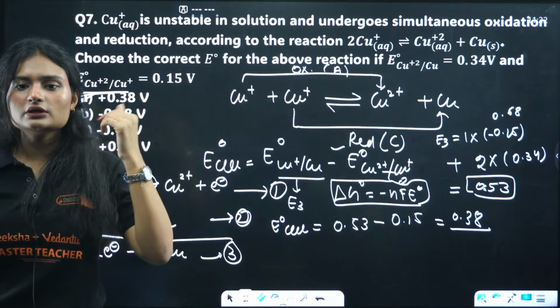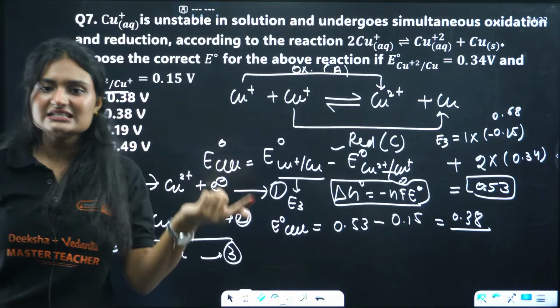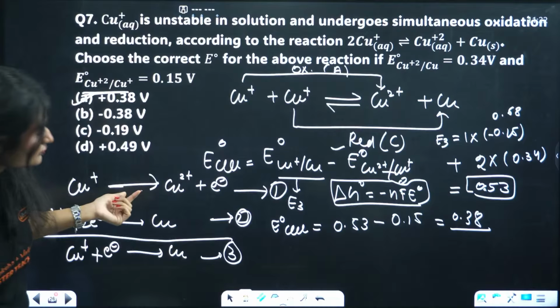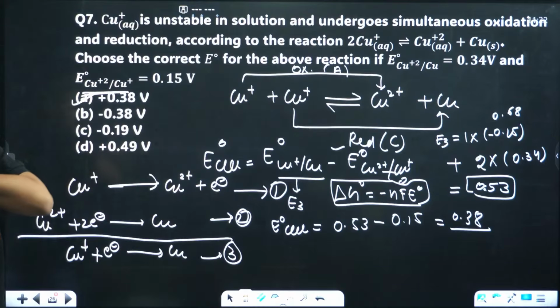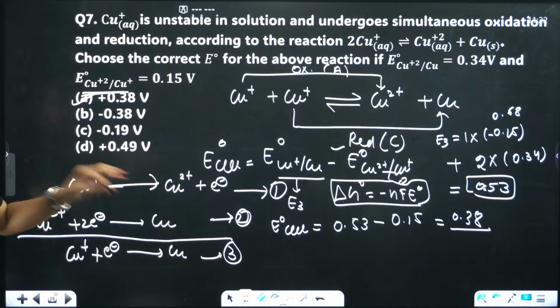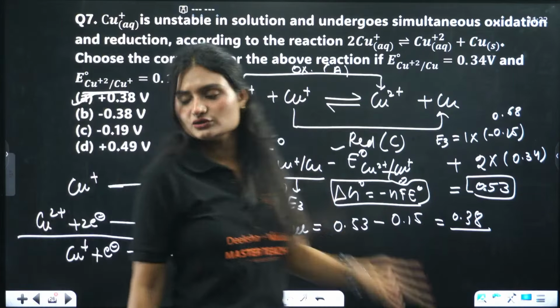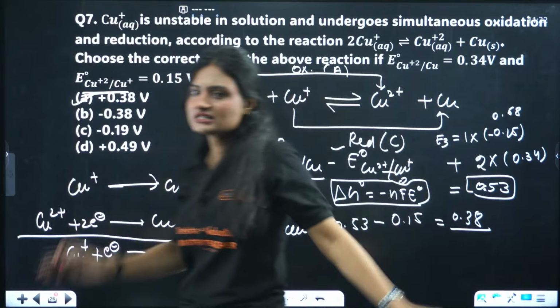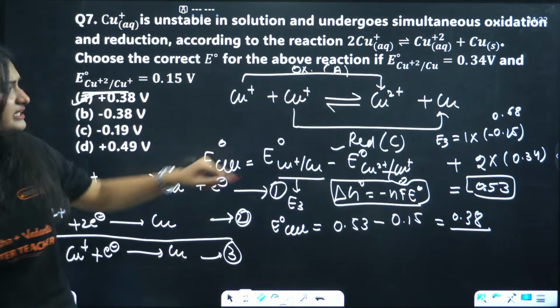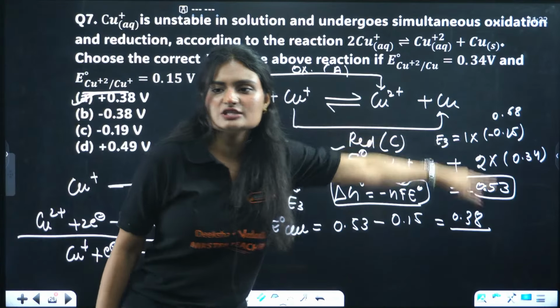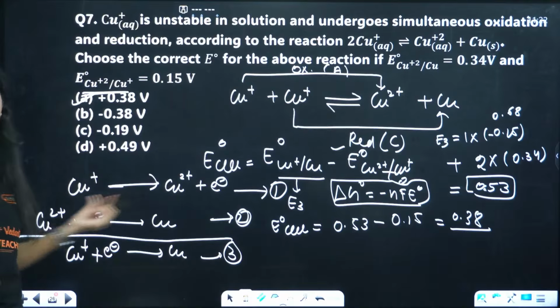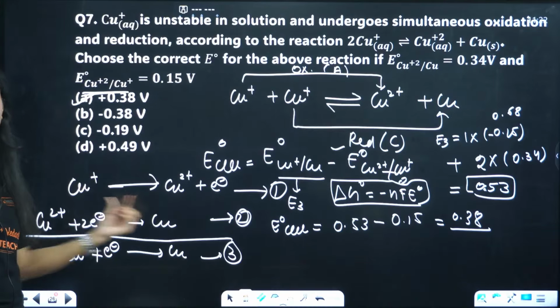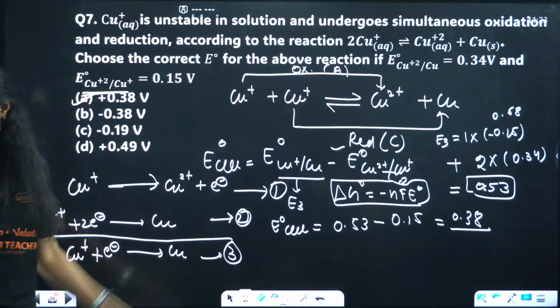So n1E1 plus n2E2 equals n3E3. I think I removed it. Yeah, it was here only. And from there you calculate the E3 value for this. If you substitute it here, that's how you get E naught cell. One more thing you need to remember, here I took minus 0.15. Why? Because the reaction is reversed here. This is oxidation, not reduction.